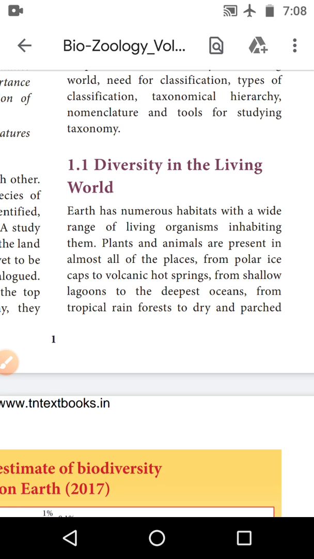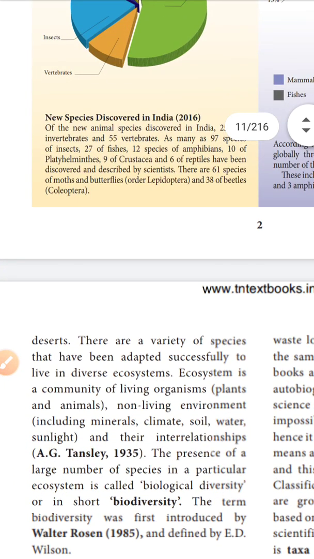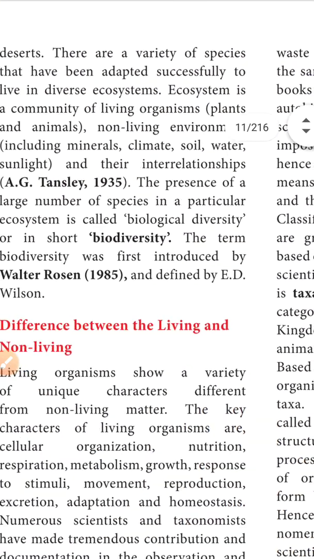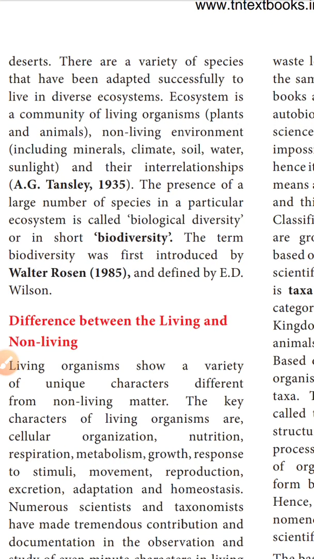So in the world, plants and animals are present in almost all places, from polar ice caps to desert areas. A variety of species have adapted successfully to diverse ecosystems. An ecosystem is commonly of living organisms.